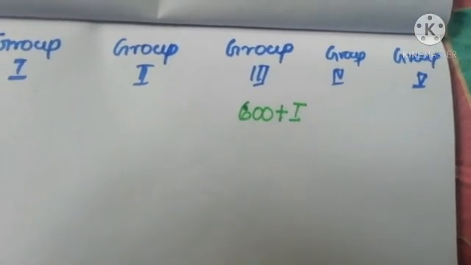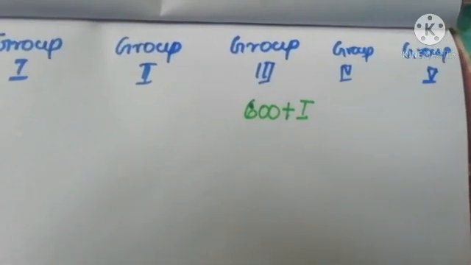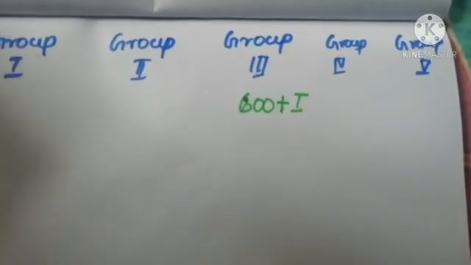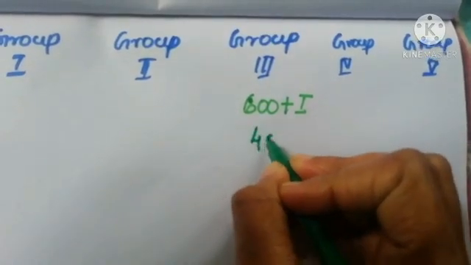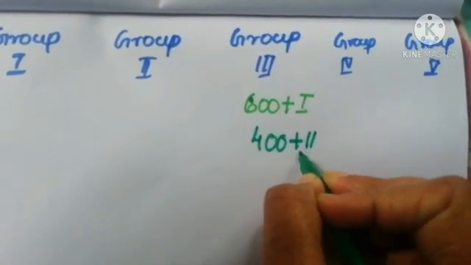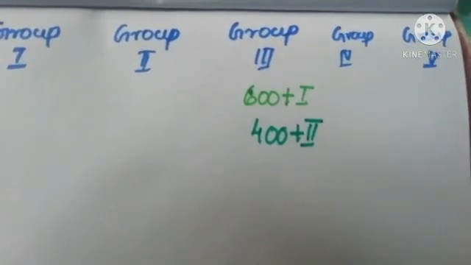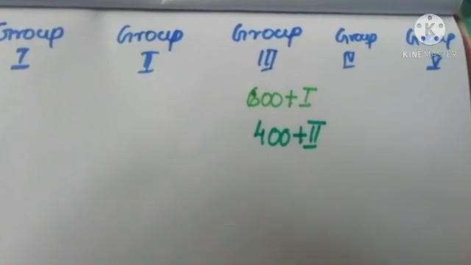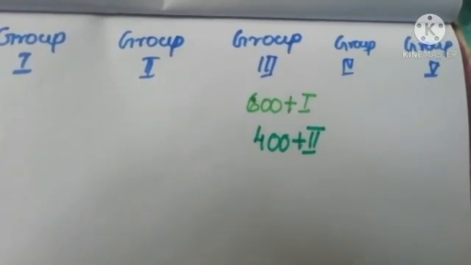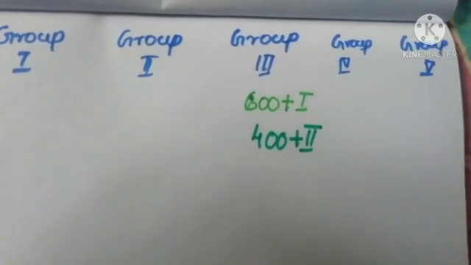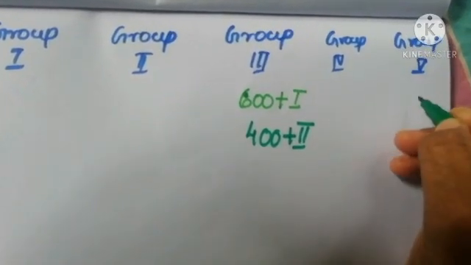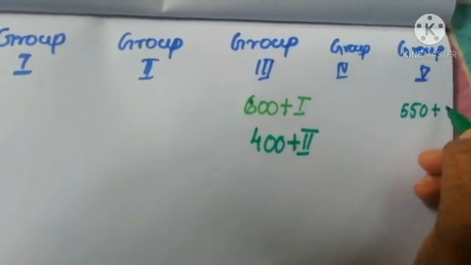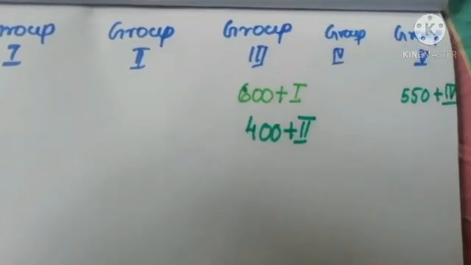That is, the third group got 400 rupees more than the second group. Is it okay? Next, again it is explaining that the fifth group got 550 rupees more than the fourth group. That is, this is the fifth group. It got 550 rupees more than the fourth one got.